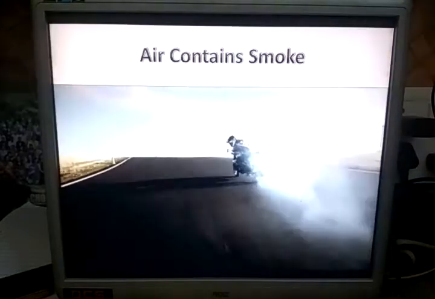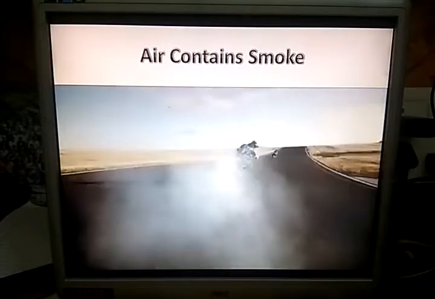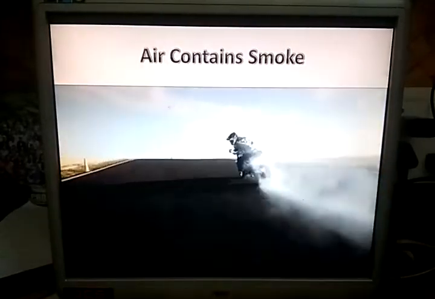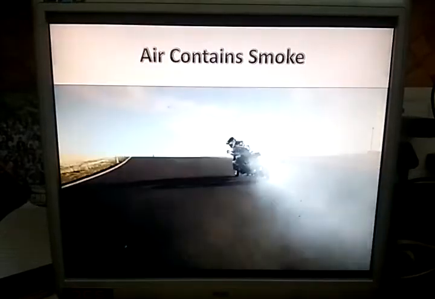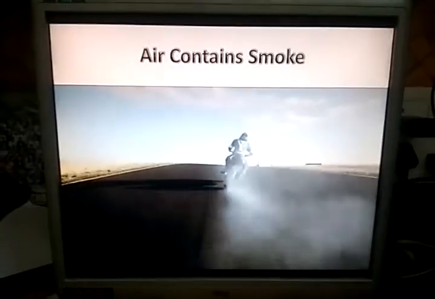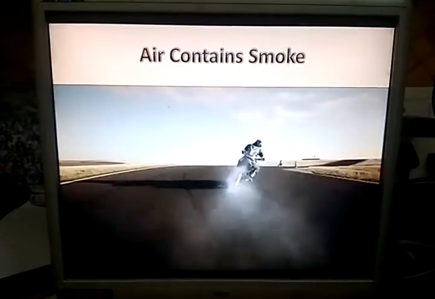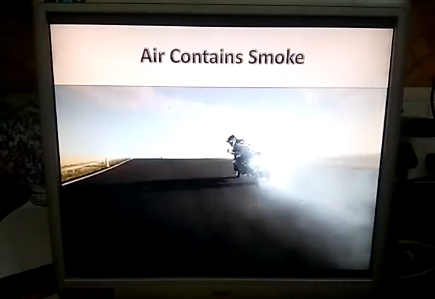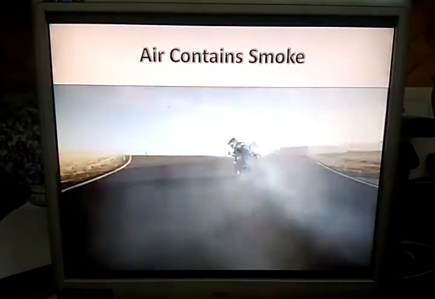Now, next, air contains smoke. Smoke is a dark colored gas that is given out when something burns. Smoke too keeps entering into air. Smoke is released when something burns.